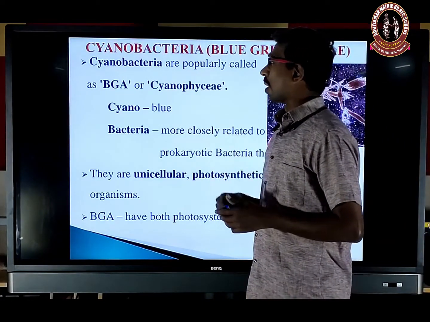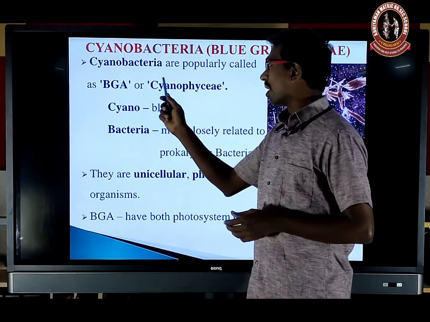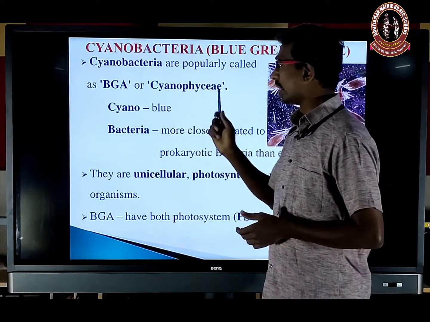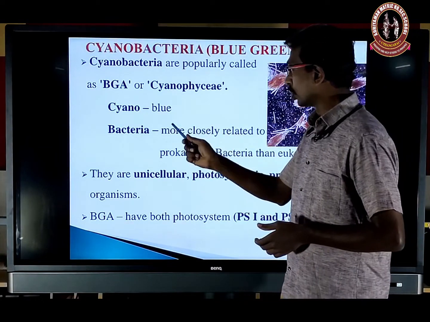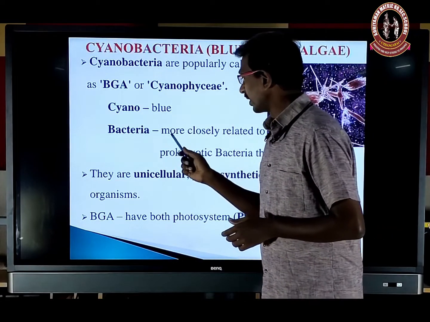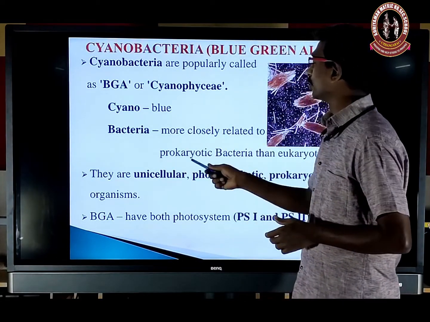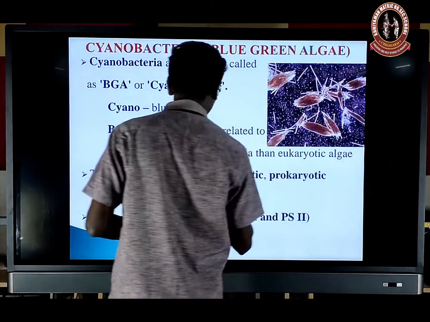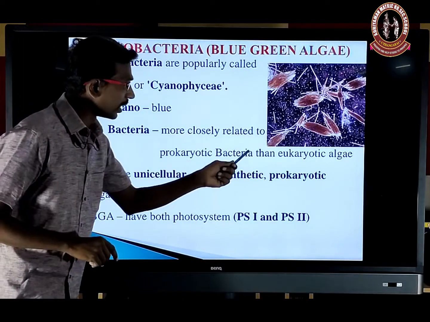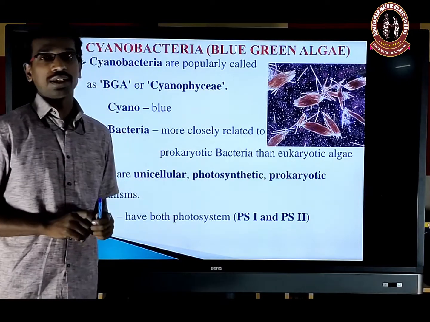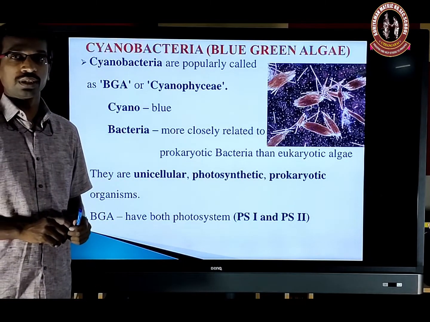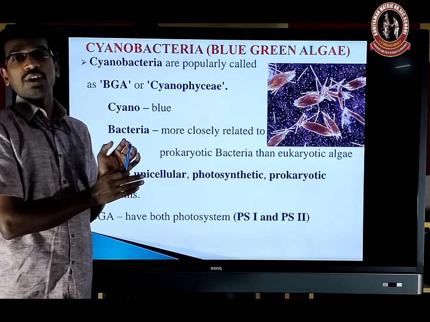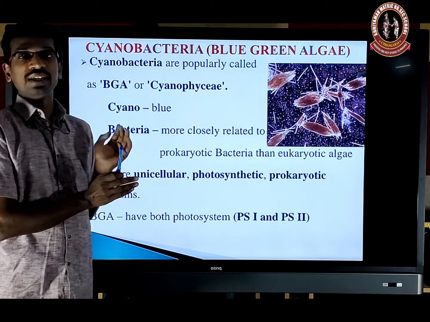Cyanobacteria is popularly called BGA, blue-green algae, or cyanophyceae. Cyano means blue color, and the bacteria is more closely related to prokaryotic bacteria than to eukaryotic algae. We can consider it a primitive group of algae because it is photosynthetic.